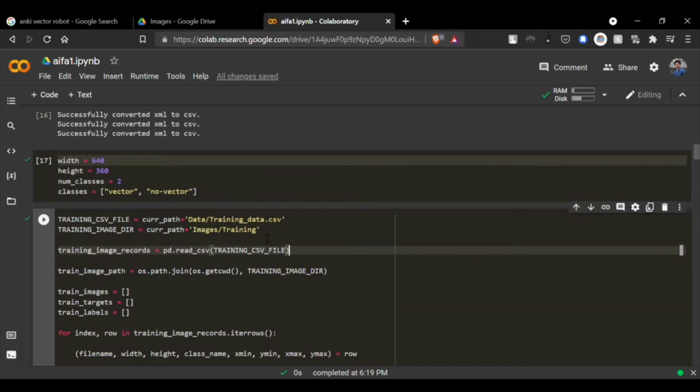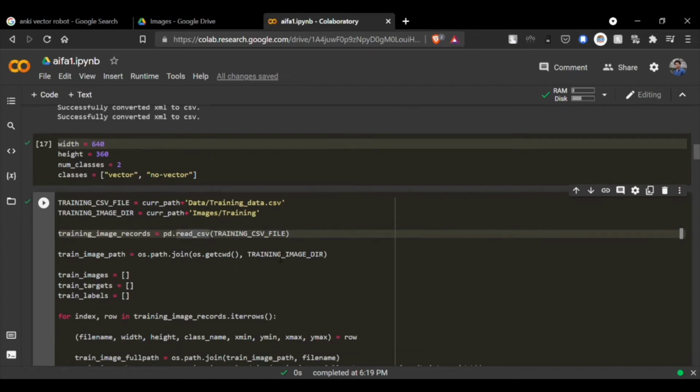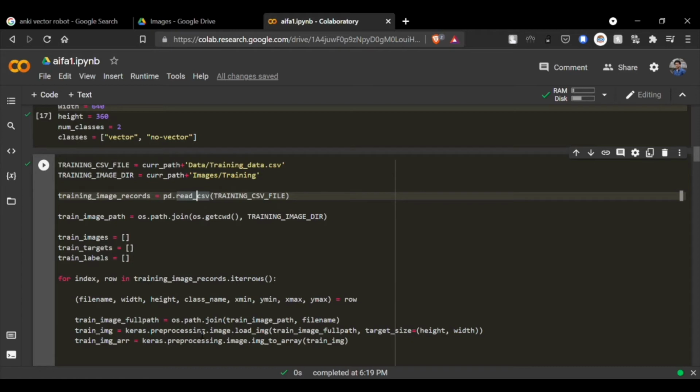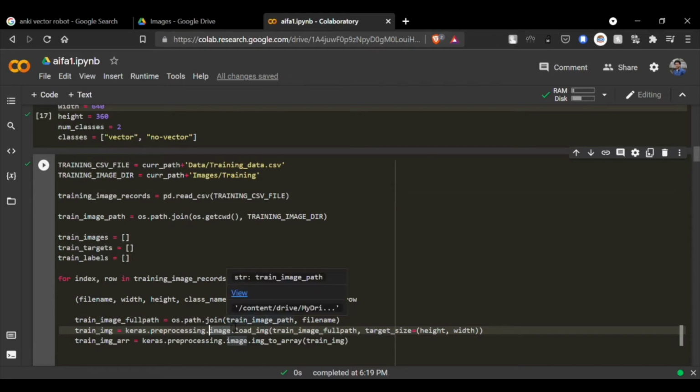The next cell is a very important cell in any neural network. This process is called pre-processing. First, we converted the training CSV file into a pandas data frame, which is used very often later. Then we used Keras pre-processing for images. Keras pre-processing for images is a module used to center, crop, rescale, and assign a random rotation to images. This step is very important since all the samples of the dataset must have similar properties.